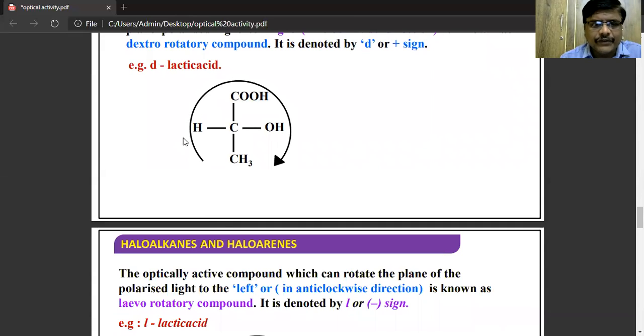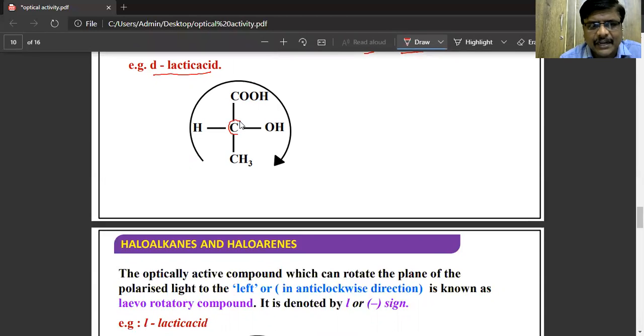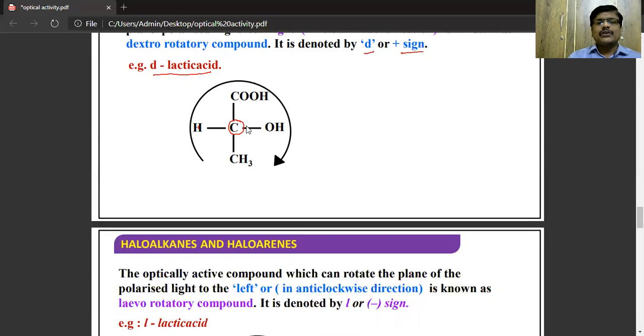So it is moving from left to right. That is known as dextrorotatory, which is denoted by D or positive sign. So this is D-lactic acid. See here, this is an asymmetric carbon atom. This is surrounded by 4 different groups, and the plane polarized light is rotating towards the right hand side. So this is known as D-lactic acid or dextrorotatory compound or dextrolactic acid.